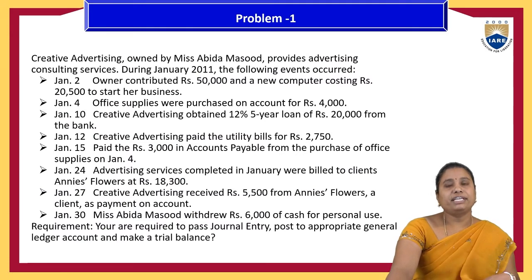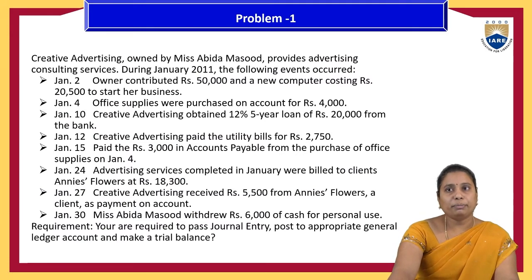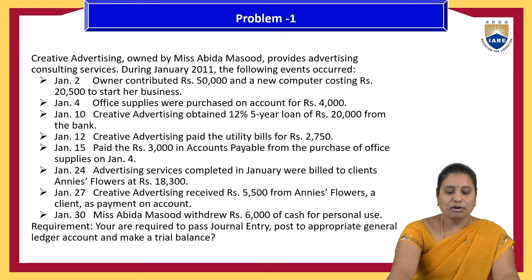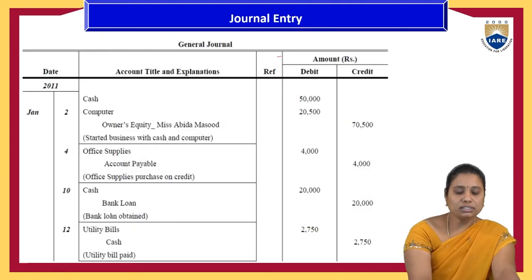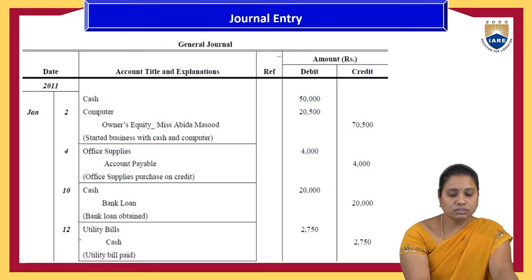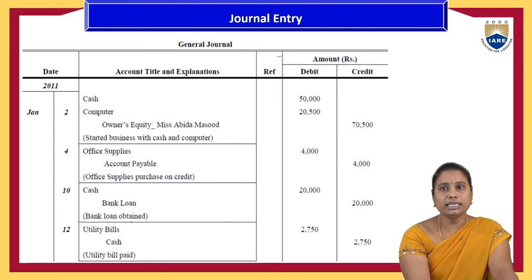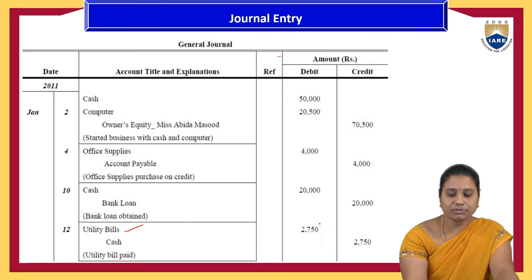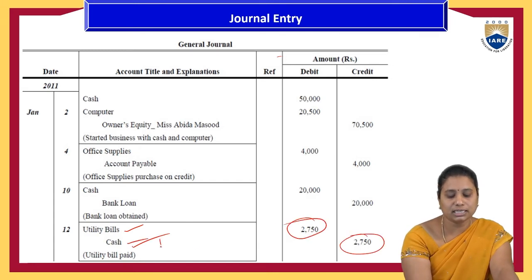Next, January 15th, paid the 3,000 in account payable from the purchase of the office supplies on January 4th. So out of this January 4th office supplies, they have paid the cash of 2,700. So that is utility bills worth 2,700 paid with the cash of 2,700. Cash is a real account.